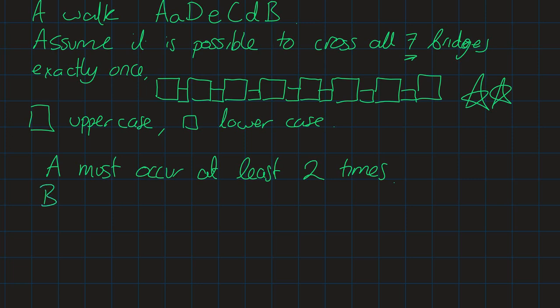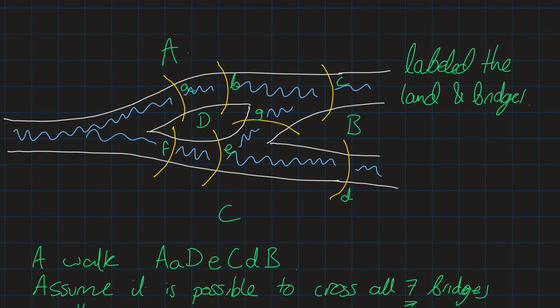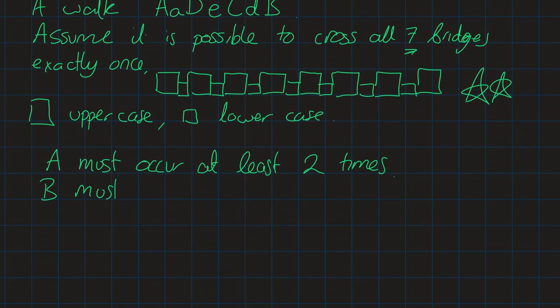Okay, now I'm going to do the same thing with B. So how many times do I need to stand on B? Well, the same sort of argument. There are 3 bridges leading to B. Okay, and I could do something like that, which gets rid of 2 of the bridges, and I stood on B 1 time, and then I need to stand on B another time to get the 3rd remaining bridge. So I need to stand on B at least 2 times. So B must occur at least 2 times.